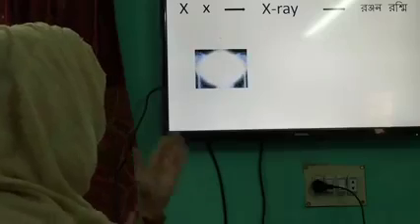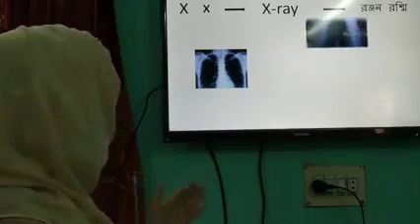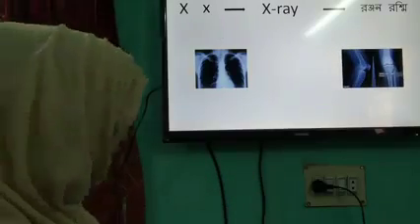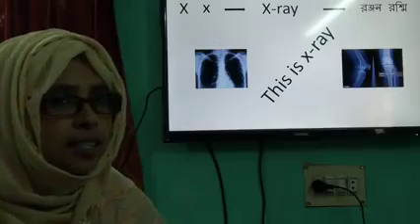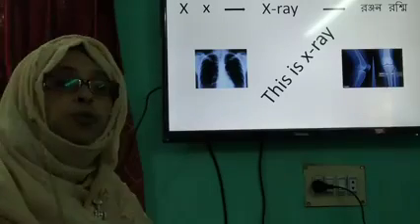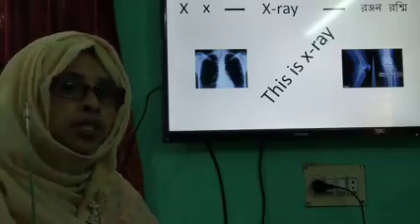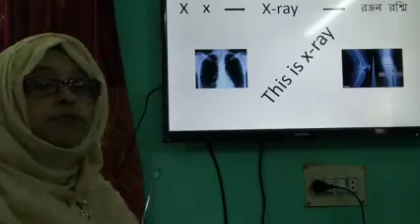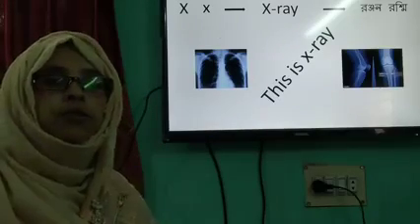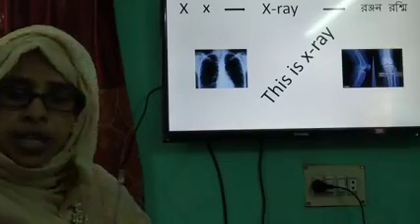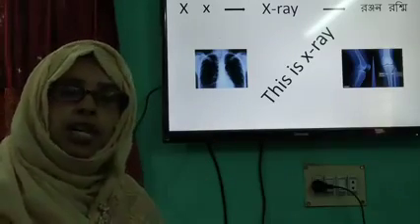So look, here is another picture for you. What is this? This is X-ray. So we can say this is X-ray. তো প্রিয় শিক্ষার্থী বন্ধুরা, আমরা প্রথমে পেয়েছি U for umbrella. Umbrella means হচ্ছে ছাতা. Then V for vase. Vase মানে ফুলদানি. তারপর W. W for window. Window means হচ্ছে জানালা. And here is X for X-ray. X-ray means হচ্ছে রঞ্জন রশ্মি.